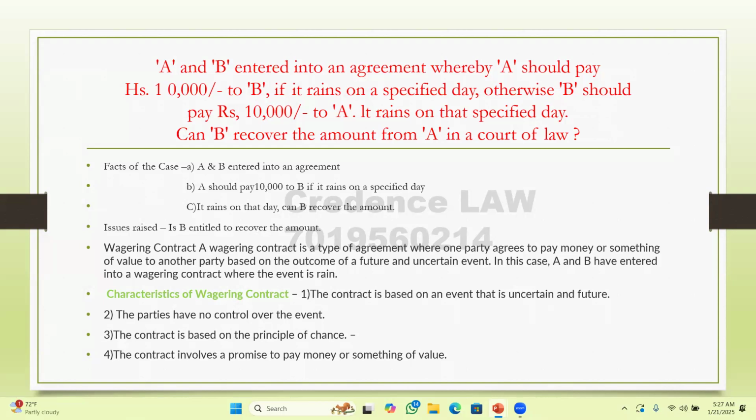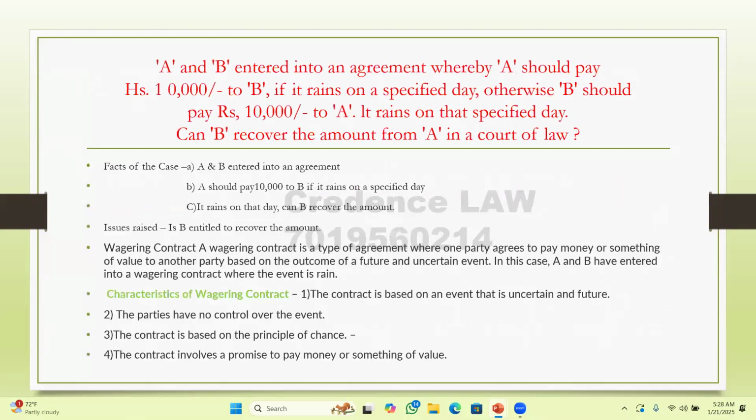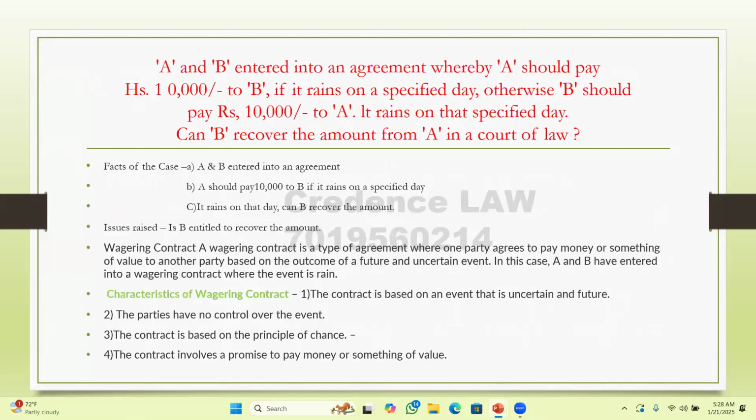Here, the provision of the wagering contract attracts to this question. So wherein it says that if there is any contract which is wagering in nature, something which is dependent upon the happening of uncertain event, is illegal and void under section 30 of the Indian Contract Act. By virtue of section 30, in the given question, the contract is void, and B cannot recover the amount from A in the court of law.